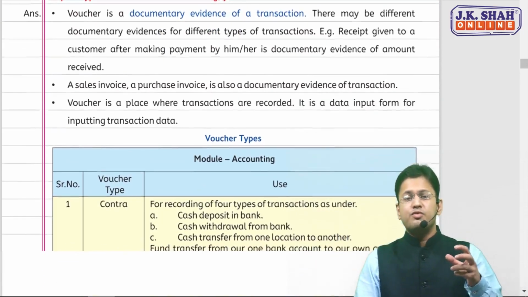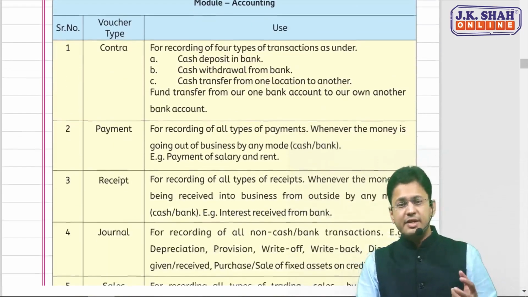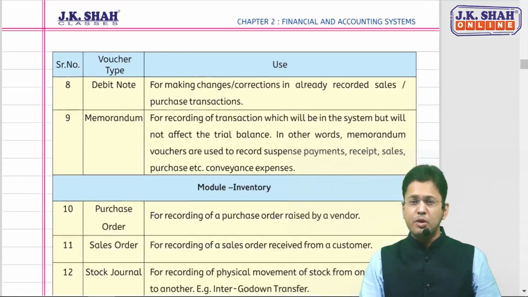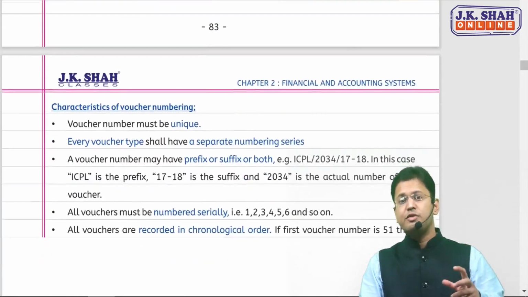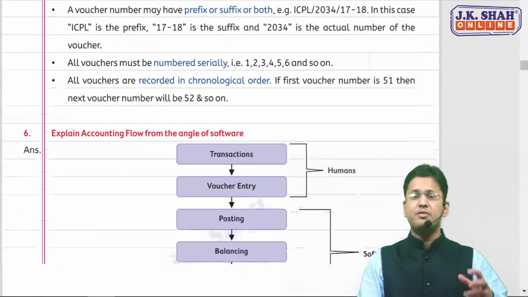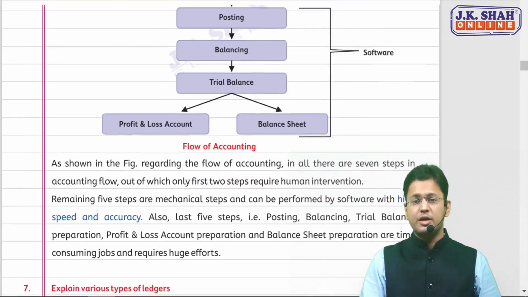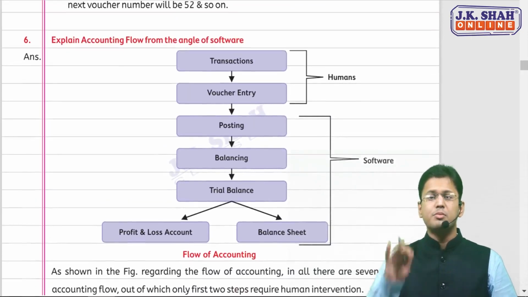Now coming to the fourth one, voucher. A voucher is an evidence. The types of voucher are all simple versions; you have to read them, and we are not covering them in this lecture. Qualities of a voucher number: it should be serially numbered, with prefix and suffix, and chronology should be there. So this is all simple.